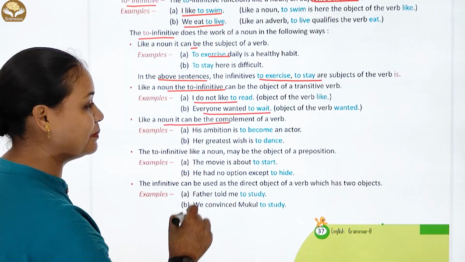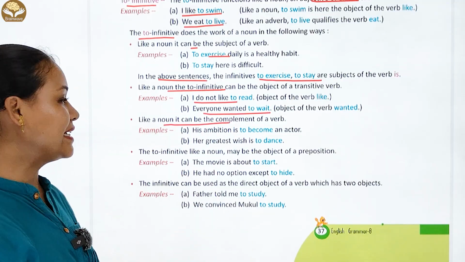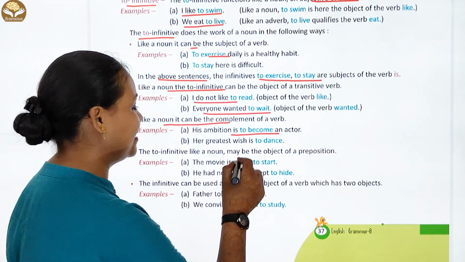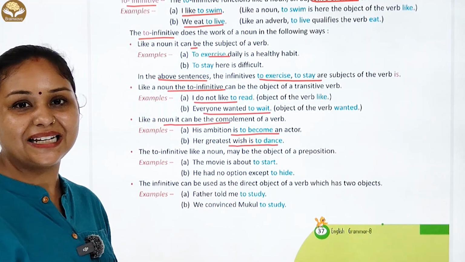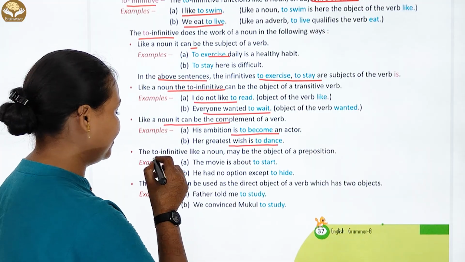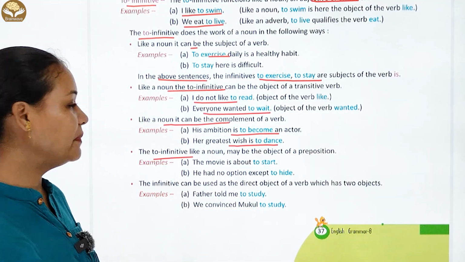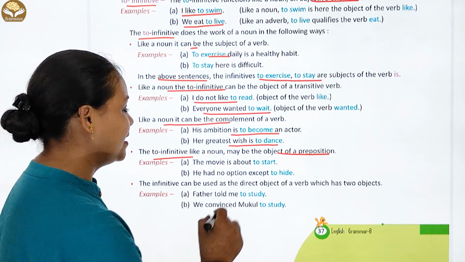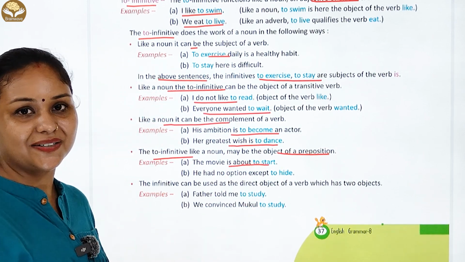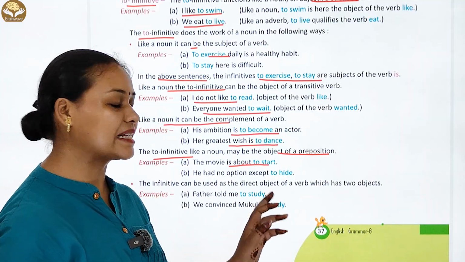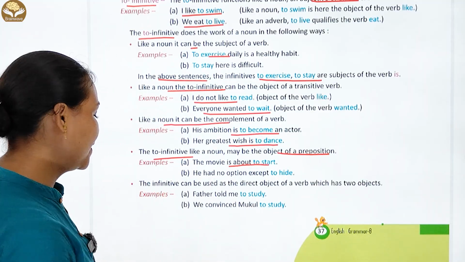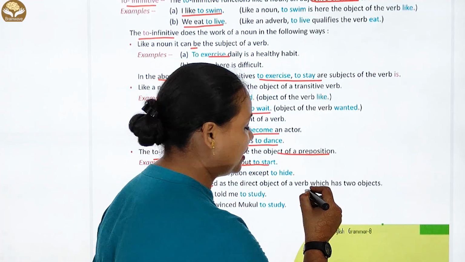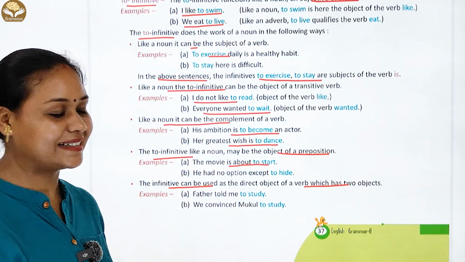चलिए like a noun it can be the complement of a verb. Example है his ambition is to become an actor. Next है her greatest wish is to dance. Okay. चलिए the to infinitive like a noun may be the object of a preposition. Example है the movie is about to start. He had no option except to hide. Okay. The infinitive can be used as the direct object of a verb which has two objects.